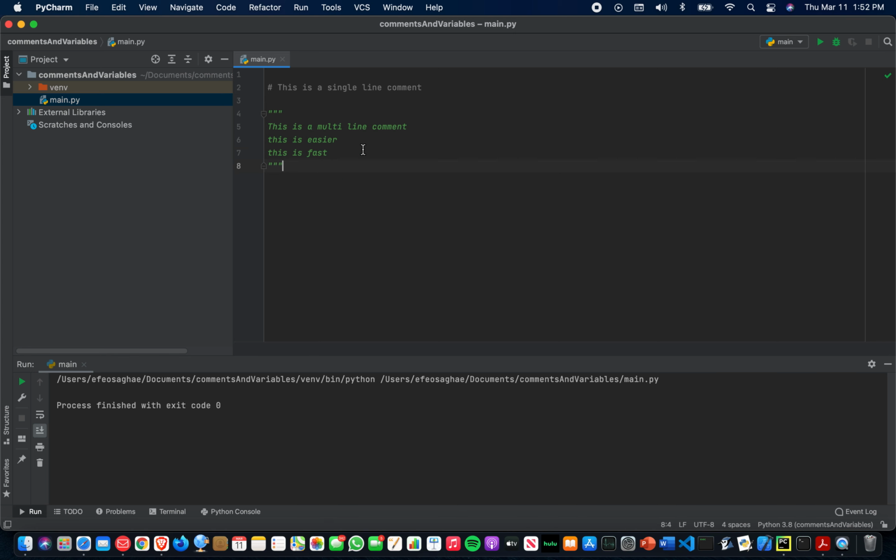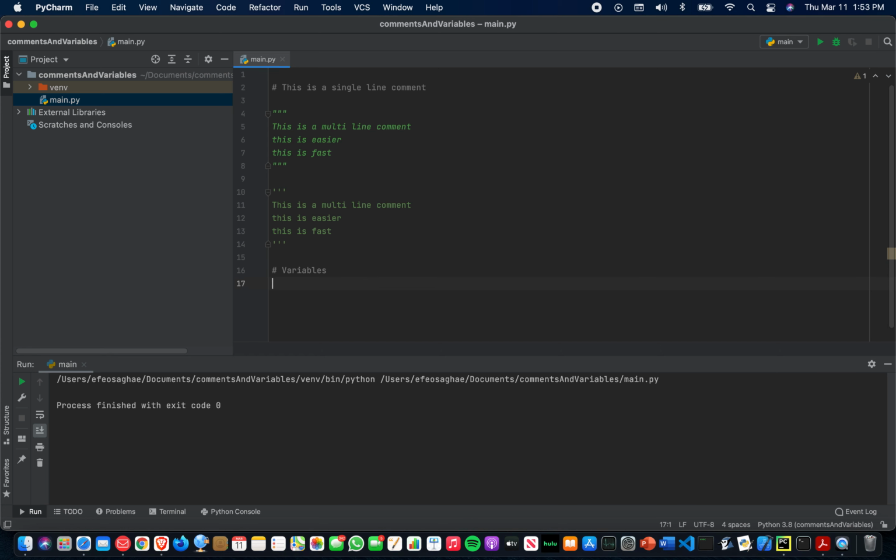Another way to also use a multi-line comment is through the triple single quotes, and that is going to be exactly the same as the double quotes. So whatever, this also will not get executed by the Python interpreter. So whatever your preference is, they're all the same. Now let's go into variables. Let's give a single line comment and go variables.